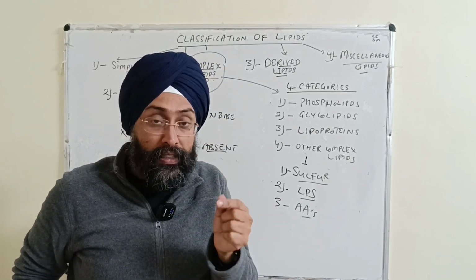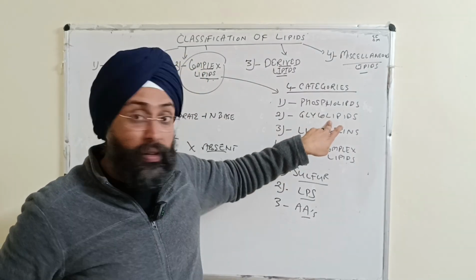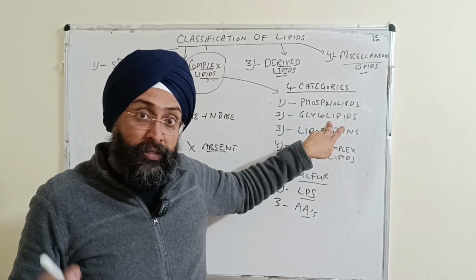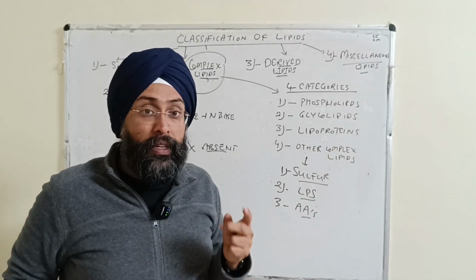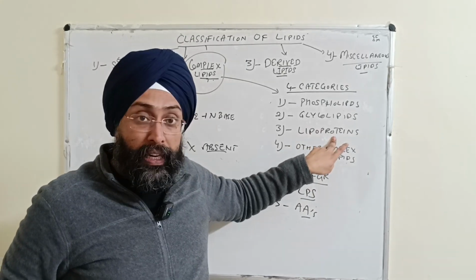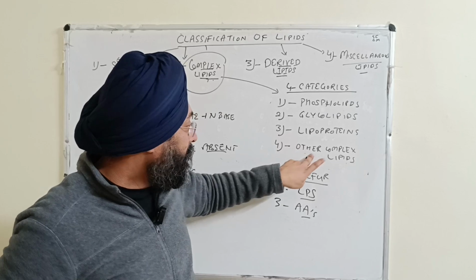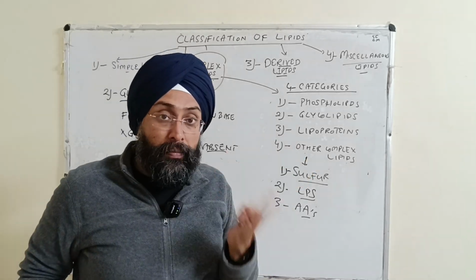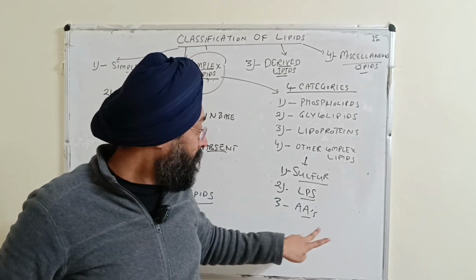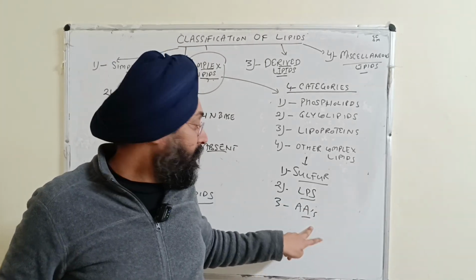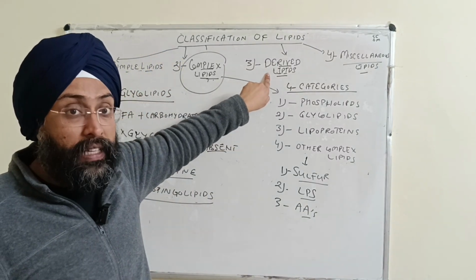The alcohol is sphingosine and the carbohydrate content is more, so the name is glycolipids or glycosphingolipids. Lipoproteins are macromolecular complexes of lipids and proteins. In the fourth category, the combination is with other things like sulfur, sulfolipids, lipopolysaccharides, and amino acids, like aminolipids, right?